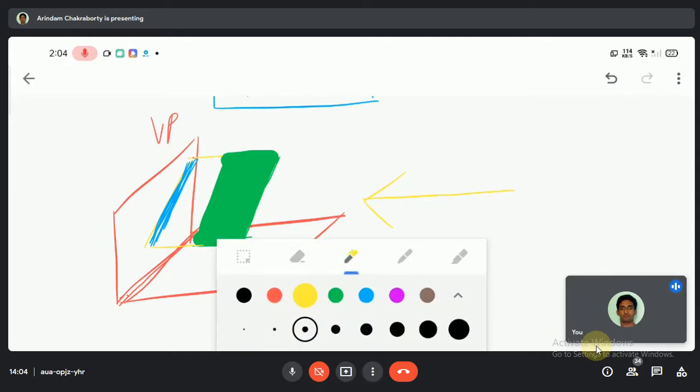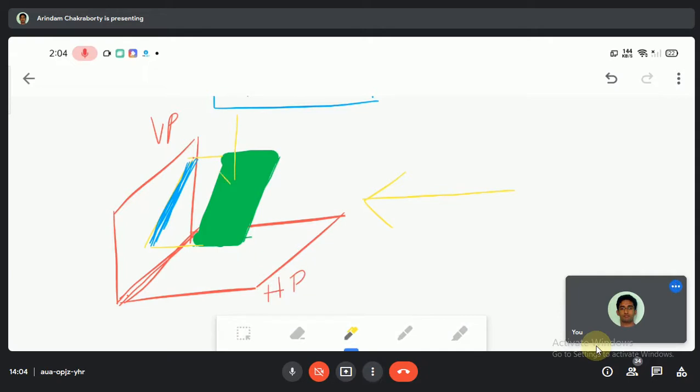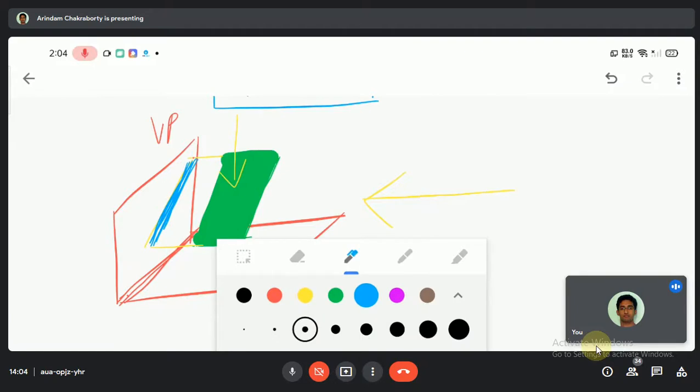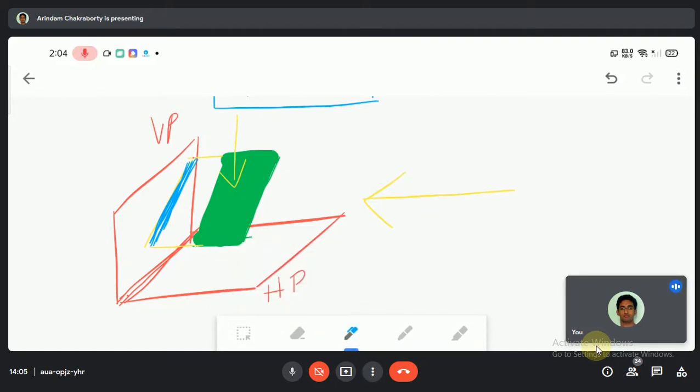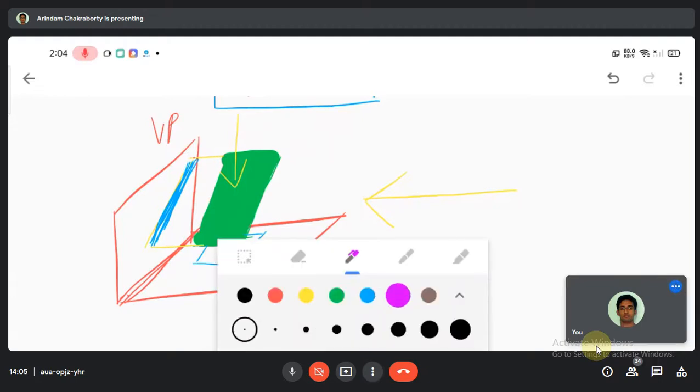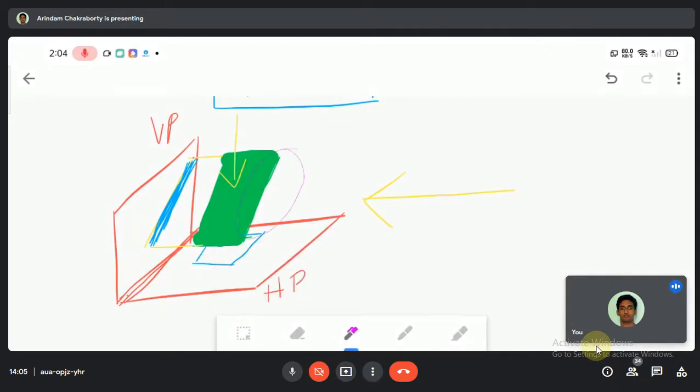Okay, if you apply a light from above, what will happen? You can see a projection at the bottom. But remember, since it is tilted, that means the actual length over here will not be projected on this line. Am I clear to you people? Okay. Now let us draw the projection line.